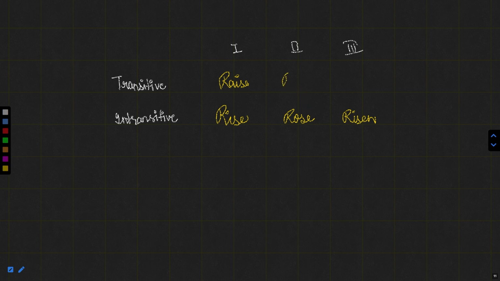The second form is raised, and the third form is again raised. Now, whenever the subject rises, or whenever there is a need of an intransitive verb, we use rise, rose, and risen. Whereas if the object is to be growing up or coming up, we use raise, raised, and raised.